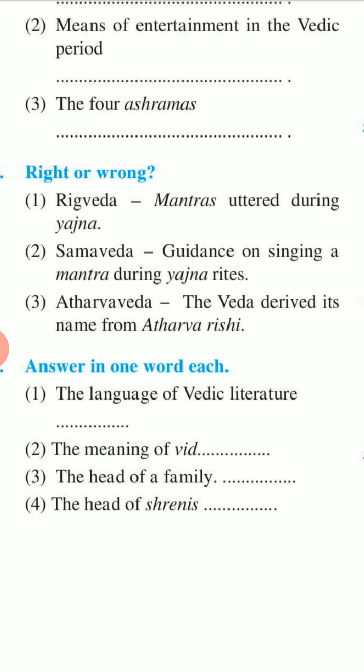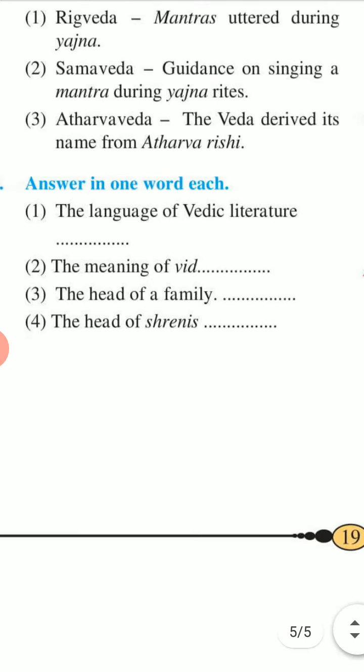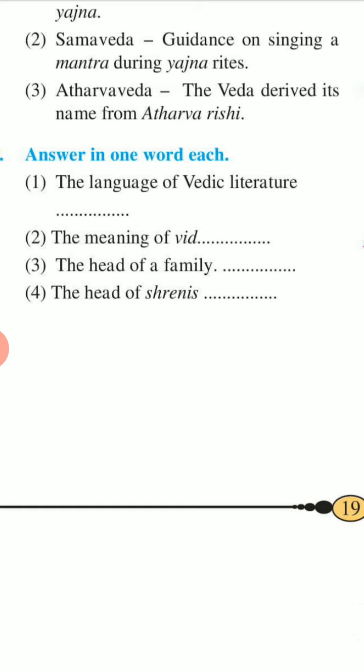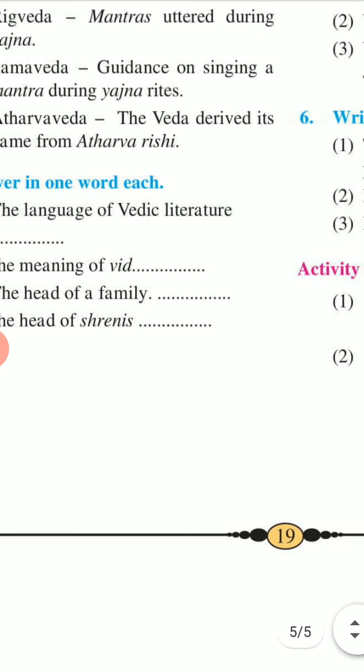Samveda: guidance on singing a mantra during yajna rites. Atharvaveda: the Veda derived its name from Atharva Rishi. Answer in one word each: the lead language of Vedic literature, the meaning of Veda, the head of a family, the head of Shrenis.